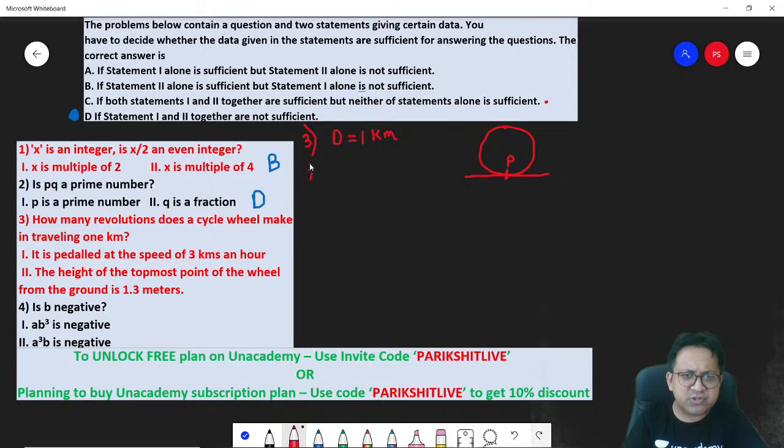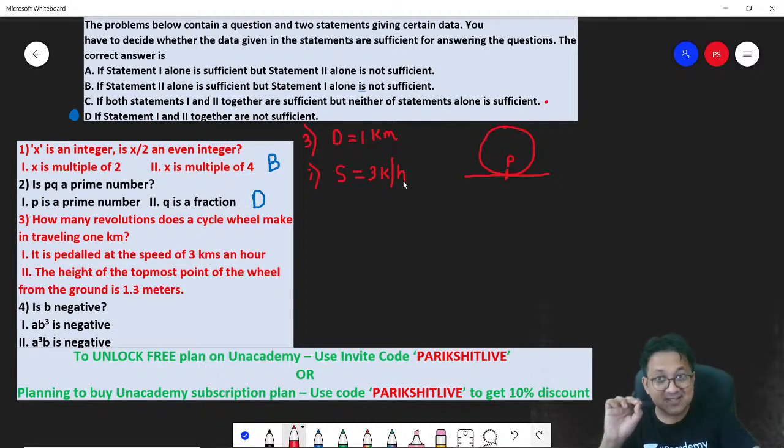First one, statement 1. It is pedaled at a speed of 3 kilometers per hour. But think about it. Just by knowing the speed and the distance, can you determine anything? No. Why? Because I don't know the size of the wheel. If it's a small wheel, it will probably make a revolution very fast. But if the wheel is very big, let's say it's a giant wheel, in that case the number of revolutions it makes in 1 hour could be less. So unless I know the size of the wheel, I cannot determine the answer.